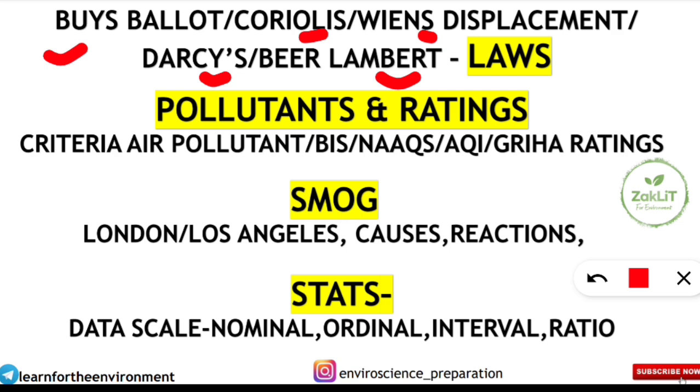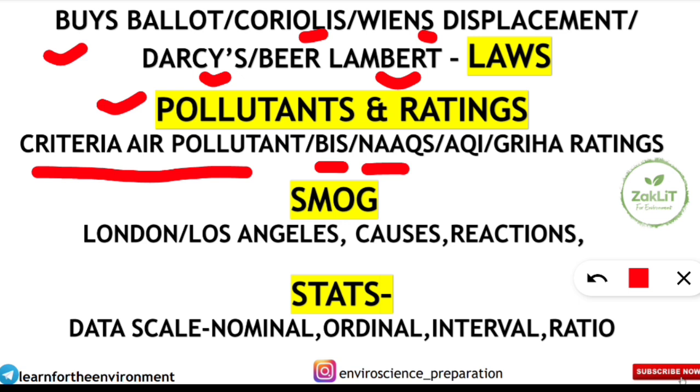Coming to the next thing, pollutants and the ratings. Yes, criteria air pollutants, primary pollutants, secondary pollutants, their sources, BIS standards, Bureau of Indian Standards, National Ambient Air Quality Standards, you should all know. Air Quality Index, poor, moderate, all these things you should also know. GRIHA ratings for buildings, 3-star, 4-star, 5-star, the star ratings are also very important.